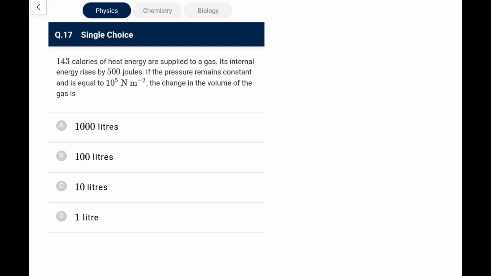Next, 143 calories of heat energy are supplied to the gas. Internal energy rises by 500. If the pressure remains constant, the change in the volume is. So pressure is constant, work done would be P delta V, and that is equal to 143 into 4.2 minus 500.